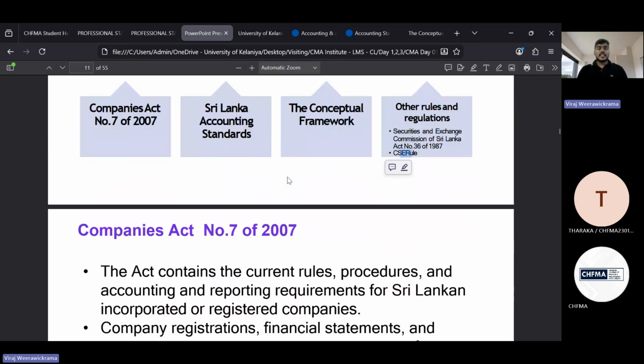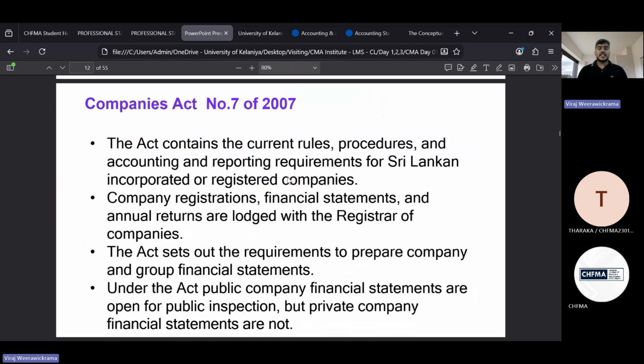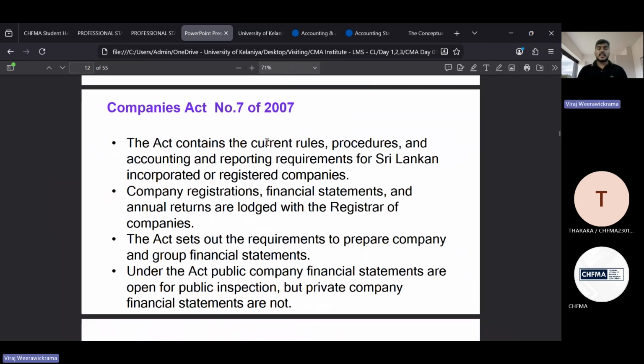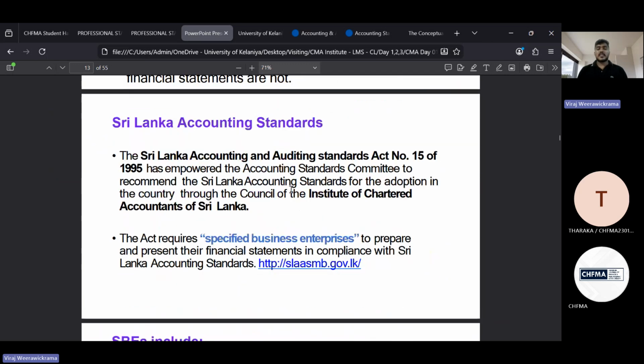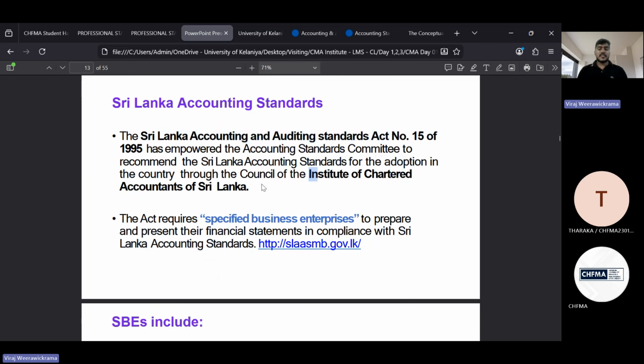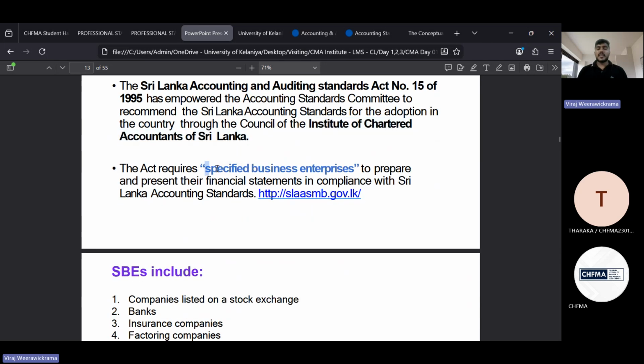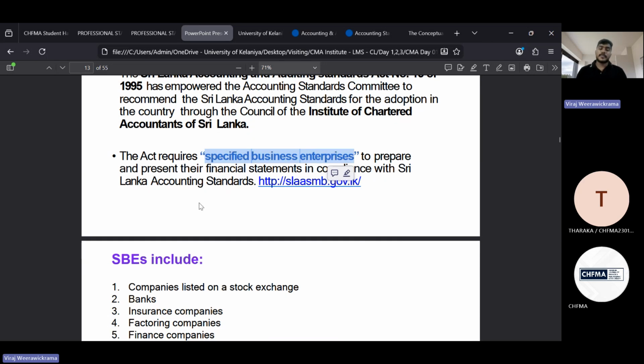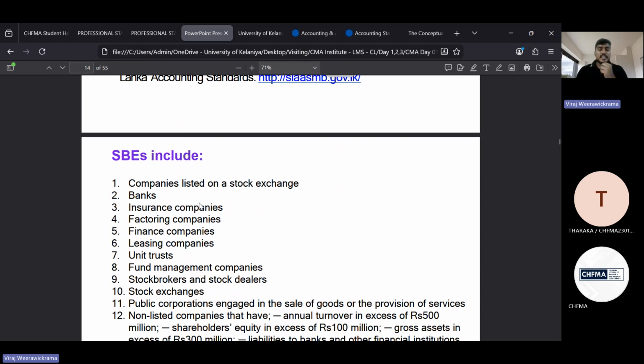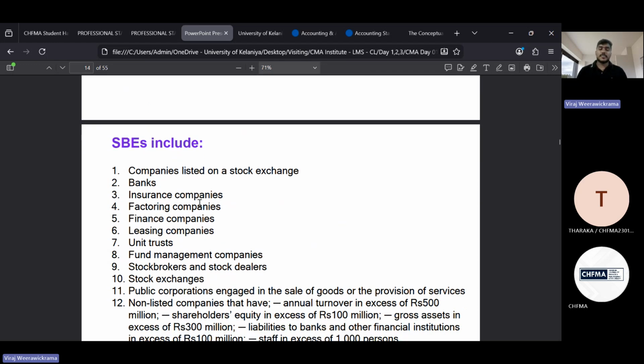Then here, when it comes to the Companies Act, you can see Act number 7 of 2007, and all the accounting standards. As we discussed, here you can see the Act of 1995, number 15 of 1995, and the empowered bodies, the Institute of Chartered Accountants of Sri Lanka. Then we discussed the specified business enterprises. So if you need to download accounting standards, yes, you can go to the /c.lk website.